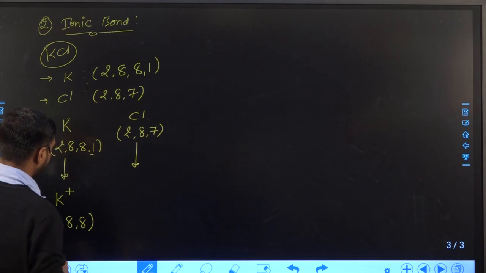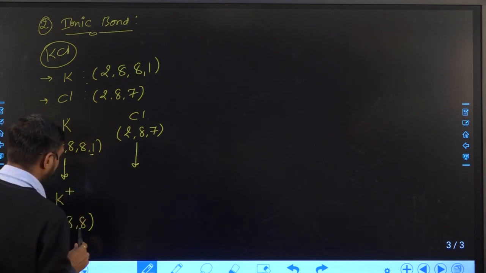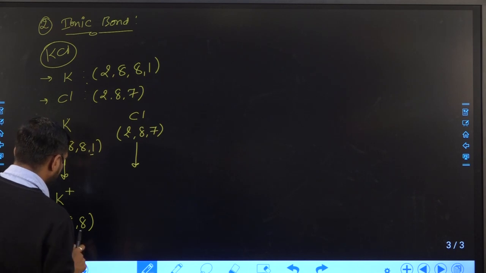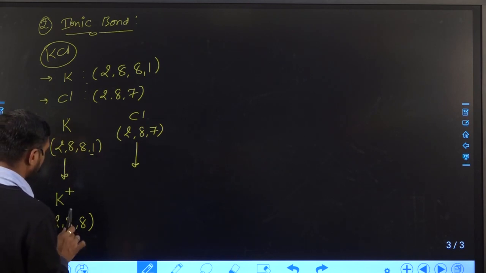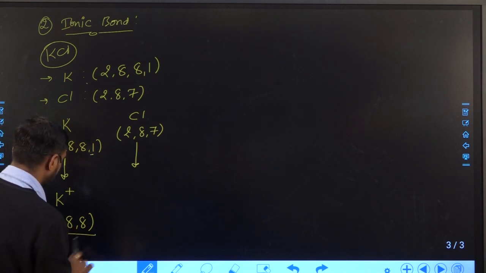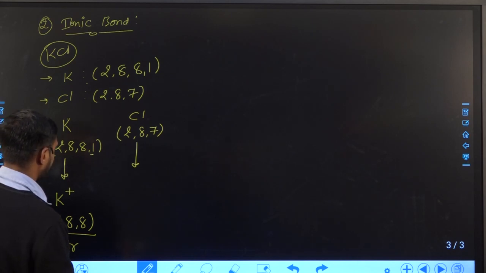Now you can see here, after converting to K plus ion, the valence electrons will become 8 and its configuration will become the nearest noble gas configuration. You can see this configuration belongs to argon, right? So that is why, by donating or accepting, it attains the electronic configuration of a noble gas.